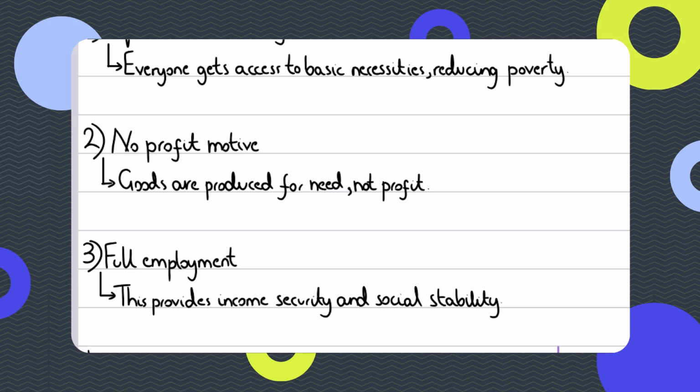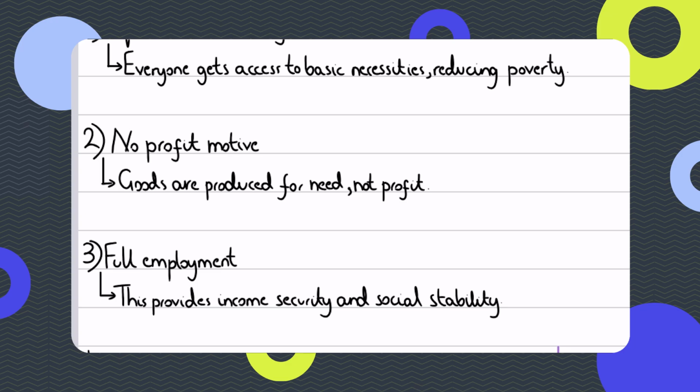The private sector is not there to make these decisions, but in a market economic system the private sector makes key economic decisions. So for a planned economic system, there is no profit motive. Goods are produced because people need them, not because firms want profit. But in a market economic system, goods are produced because firms want profit.